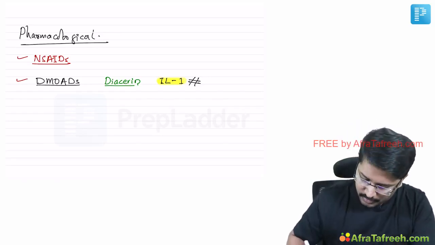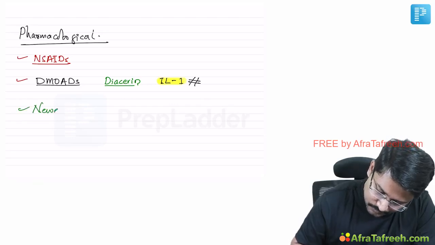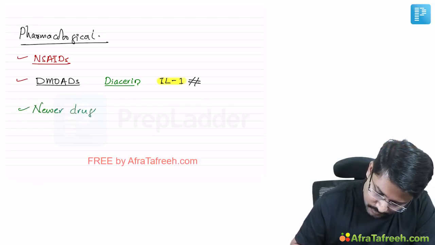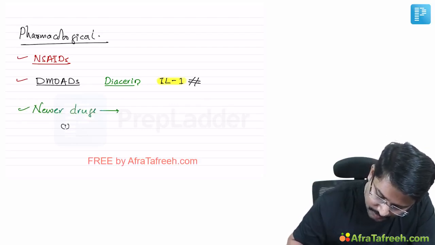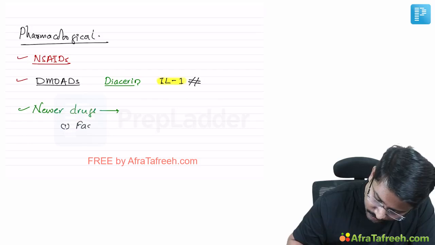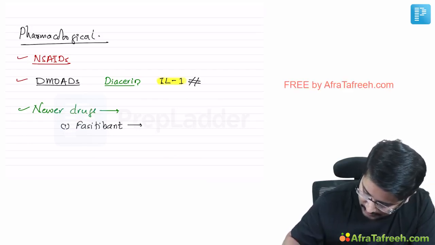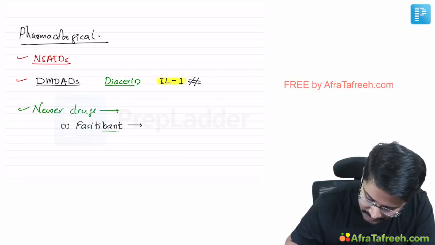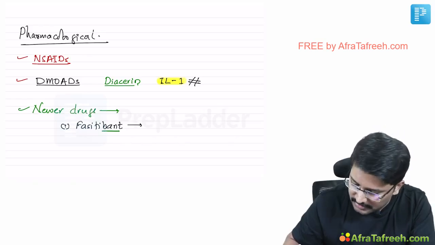Okay. Now coming to certain newer drugs. I want you to remember two drugs particularly. The first one is Fasitibant. Does it sound familiar? Yes, I was talking about one -bant drug when I was talking about hereditary angioedema, right? So this is also working with a very similar mechanism.